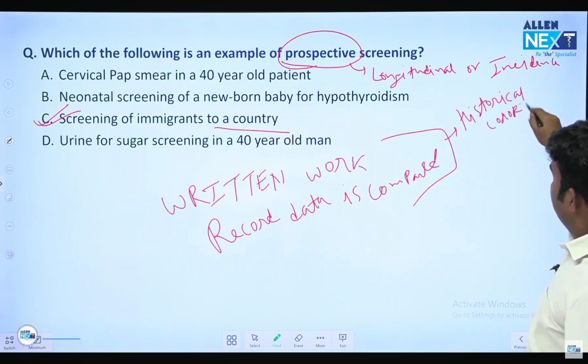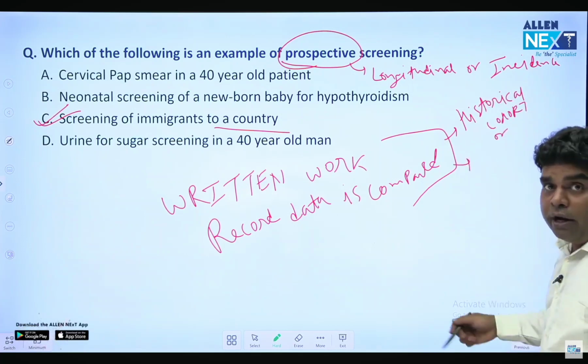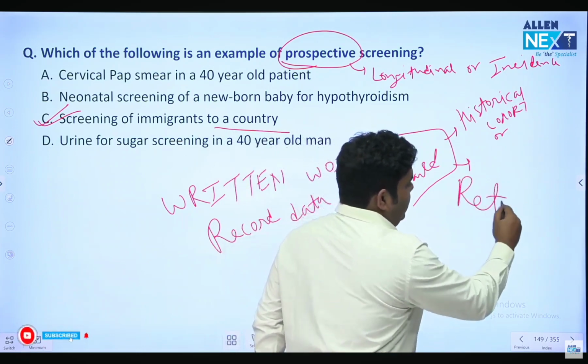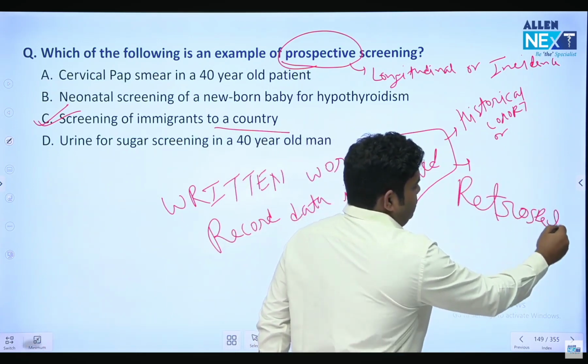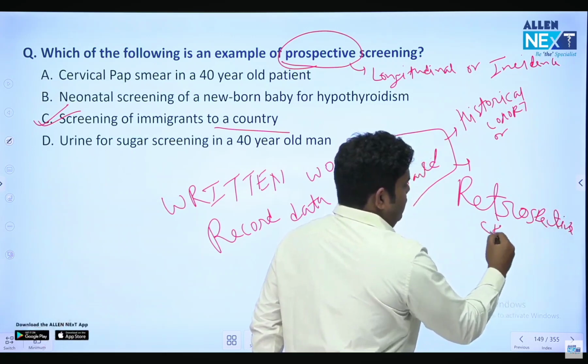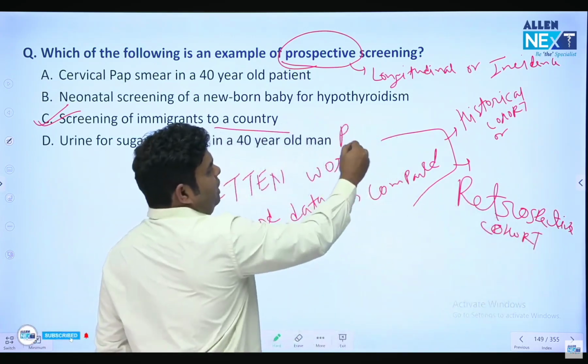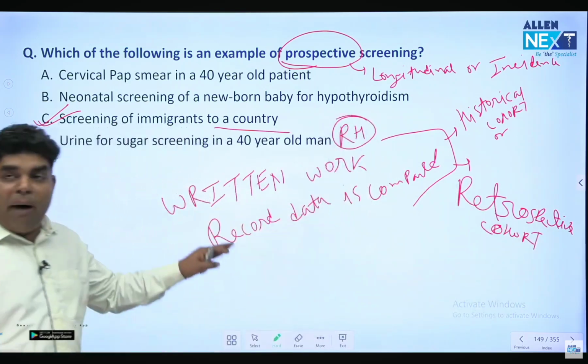So be very alert when this type of word comes. Historical or retrospective cohort, they compare past written record. You can remember it by the mnemonic RH. Retrospective cohort and historical. They are comparing past written record.